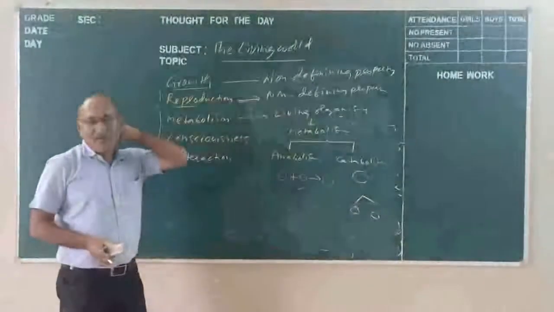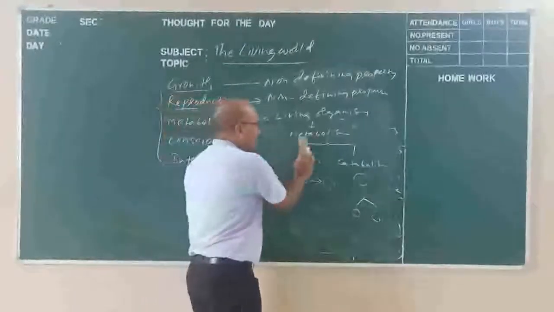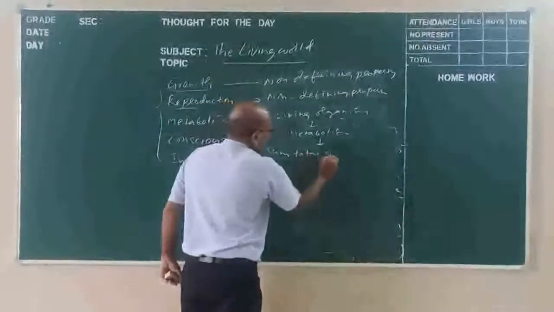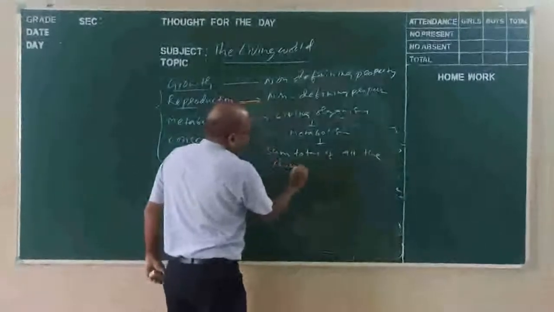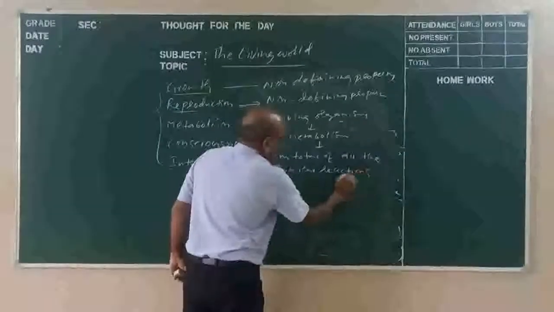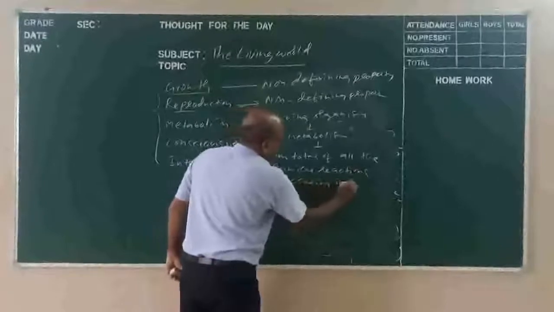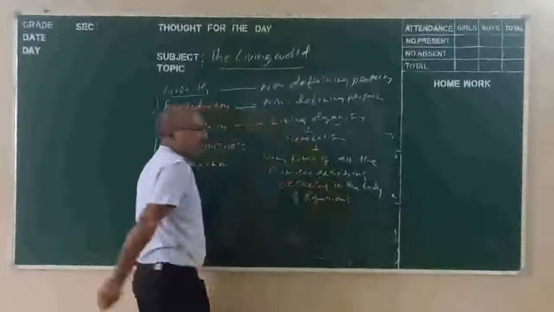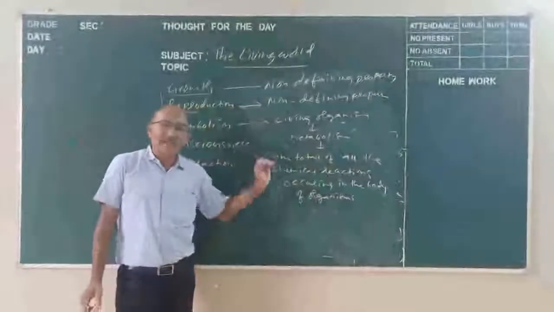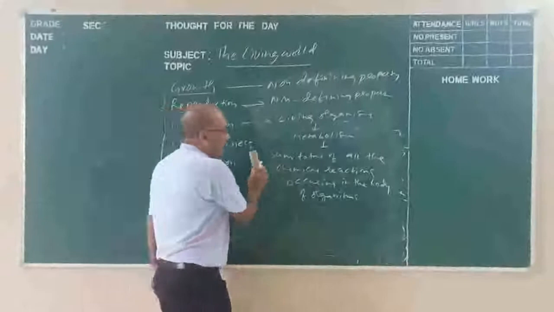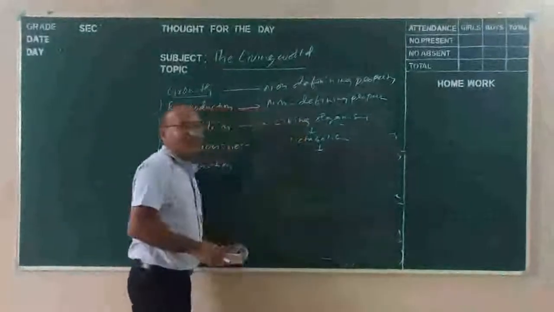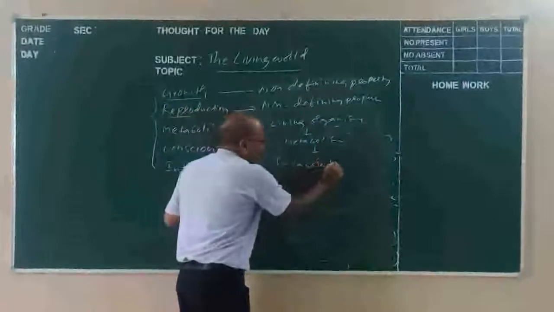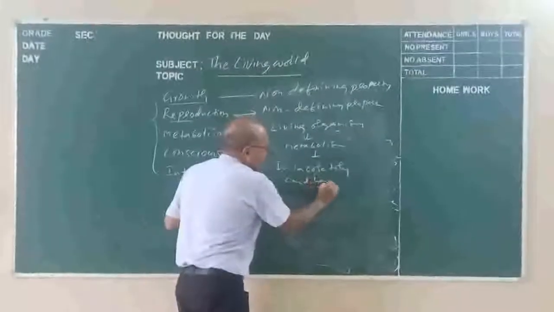In general, metabolism can be defined as the sum total of all the chemical reactions occurring in the body of the organism. We are calling it metabolism. But such chemical reactions can also take place outside the body of the organism, in test tubes, under laboratory conditions.